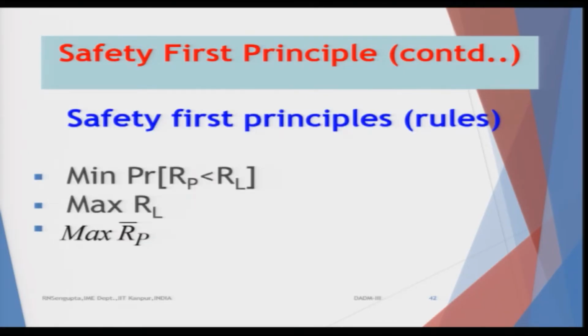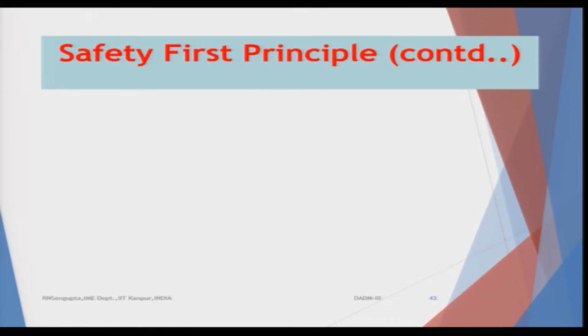So, the first one is minimization of probability of RP being less than RL. So, what is RP and RL? The word P I am using is for a portfolio and capital R is the return. So, R suffix P is basically the portfolio returns or the collective decision returns.